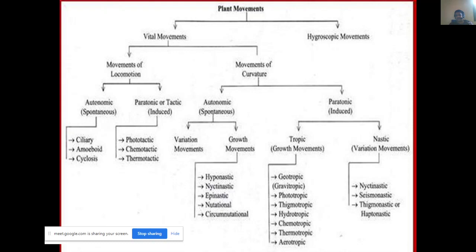And autonomic has growth movements due to the hyponastic, nictinastic, and epinastic, and tropic movements due to geotropism, phototropism, thigmotropism, etc. In examinations you will have to concentrate more on the paratonic movement. They will ask a question like explain nastic movement in plants. At that time you have to mention three types: nictinastic, seismonastic, and thigmonastic. Or sometimes they will ask about tropic movement. The tropic movements are the geotropic, phototropic, thigmotropic, hydrotropic, chemotropic, and thermotropic movements, which you can explain.